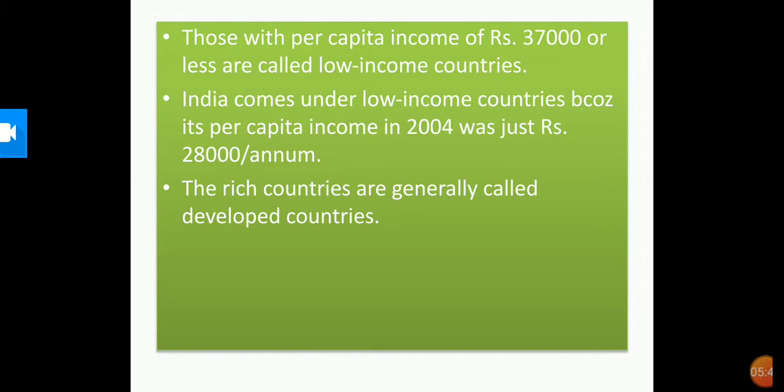Remember this, children. Those with per capita income of rupees 37,000 or less are called low income countries. So let us see where India stands. India comes under low income countries because its per capita income in 2004 was just 28,000 per annum.